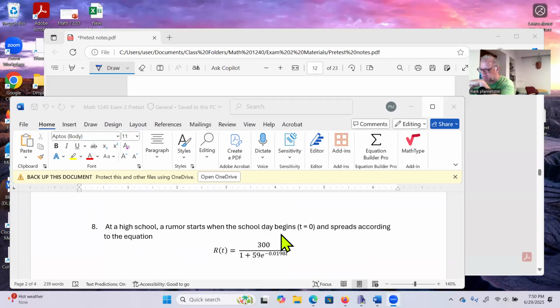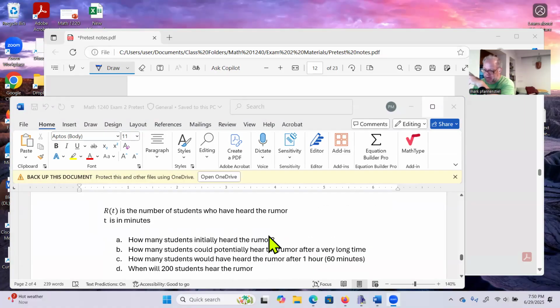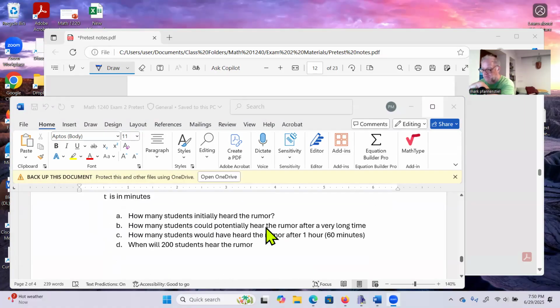R of t is equal to 300 divided by 1 plus 59 e to the negative 0.0198 t, where R of t is the number of students who have heard the rumor. t is in minutes. We're assuming once a student has heard a rumor, they can't hear it again. So they could hear it again, but it's not going to increase the number of people who have heard it.